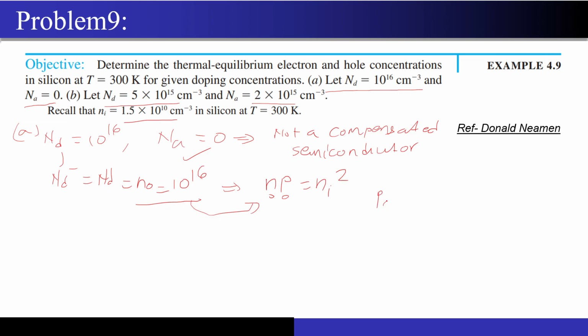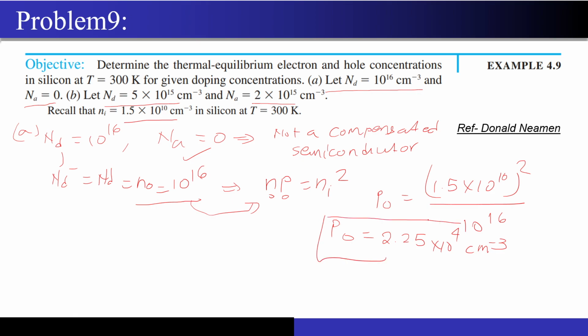So now the value of P naught will come out to be what? 1.5 into 10 to the power 10 square divided by the value of N naught that I have. What is the value of N naught that I got? 10 to the power 16, right? So if you calculate this value, then P naught will come out to be 2.25 into 10 to the power 4 cm to the power minus 3, correct? So these are the values of free electron and hole concentration for case number 1.